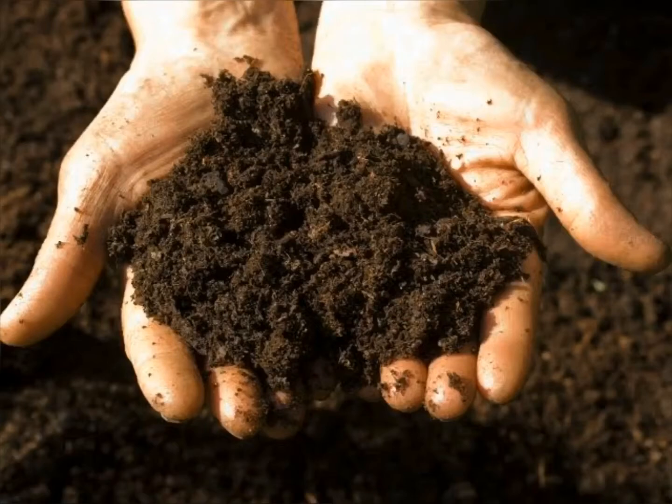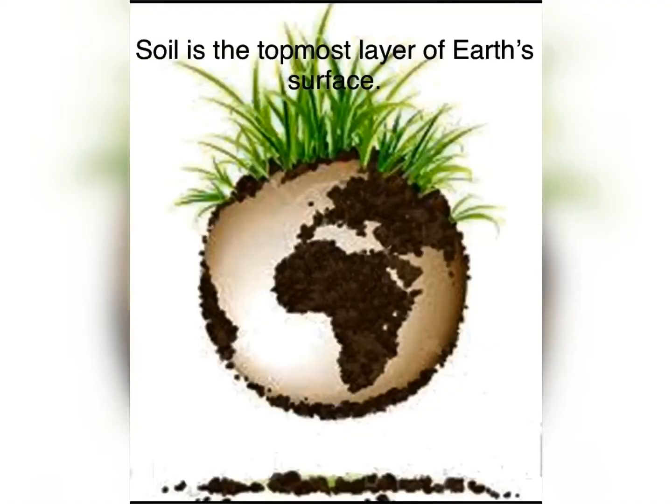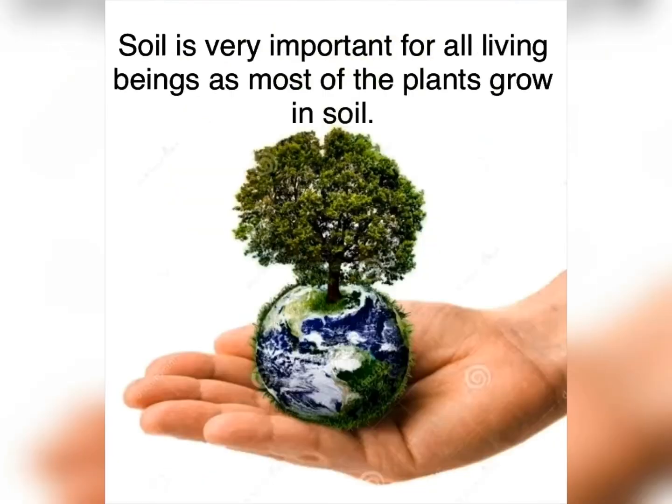So, children, now tell me, what is soil? Children, soil is the top layer of the earth where all the plants grow, and it is impossible for plants to grow without soil. So, children, we can say that soil is very important for all living beings as most of the plants grow in soil.